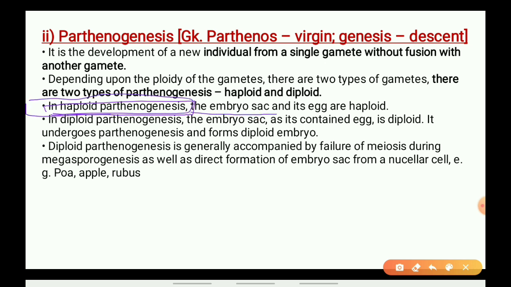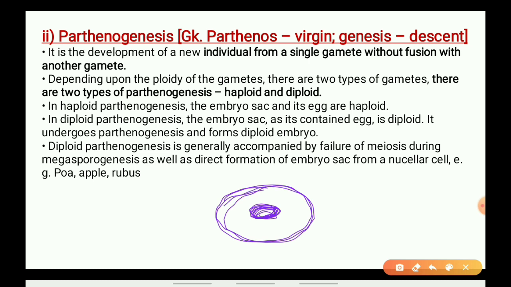Consider the embryo sac inside the ovule.